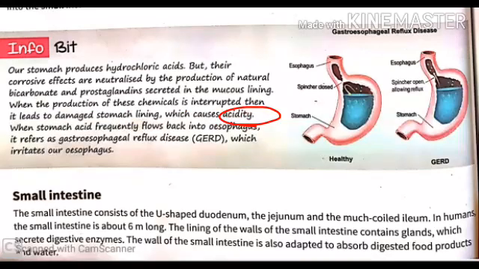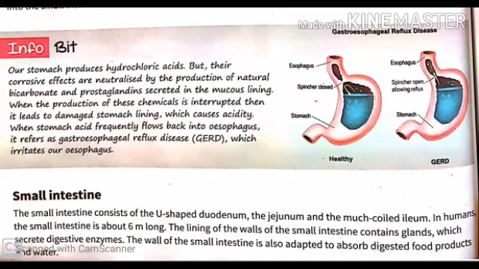Now, what is acidity? Acidity is a condition characterized by heartburn felt around the lower chest area, which is caused by the stomach acid flowing back up into the food pipe. Now, when stomach acid frequently flows back up into the esophagus, then it is known as GERD, meaning gastroesophageal reflux disease, which irritates our esophagus.